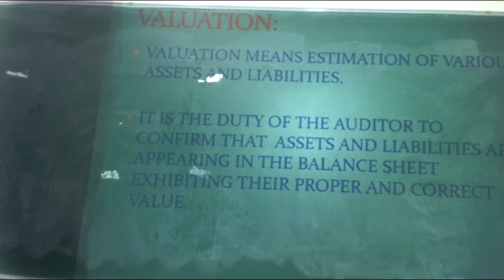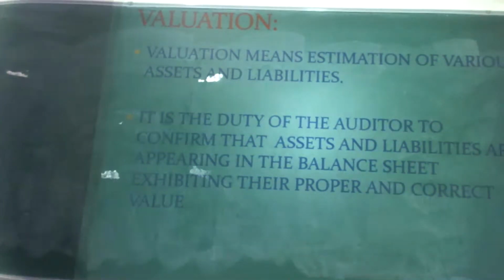The next one: what is the duty of the auditor? The duty of the auditor is to confirm that assets and liabilities appearing in the balance sheet exhibit their proper and correct value. Whatever asset and liability values we state in the financial statements, the auditor should verify whether the company has recorded the correct value of all the assets or not. He has to sign the financial statement, and then only can it be published to all the stakeholders.